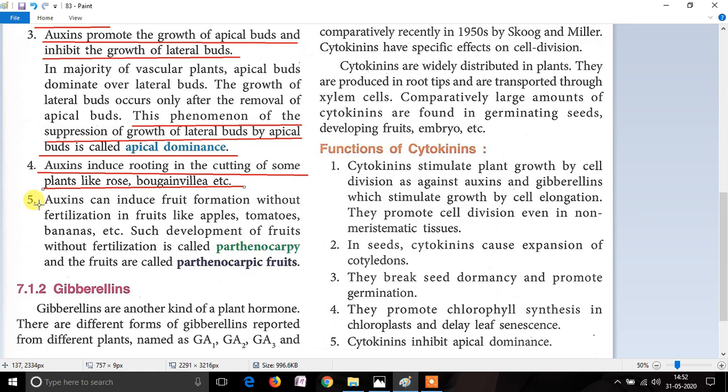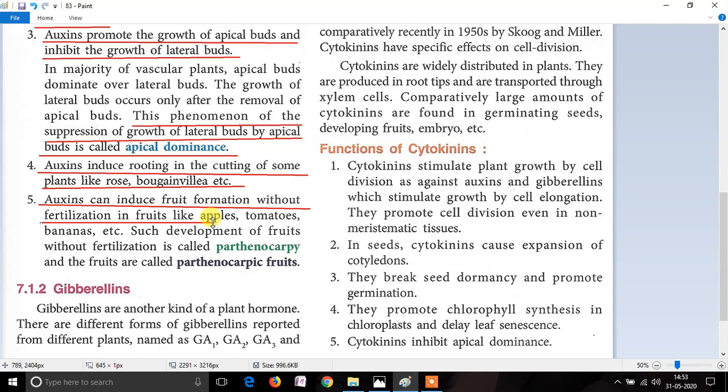The next function of the auxin is it induces fruit formation without fertilization. It means that auxins can produce fruits without fertilization.